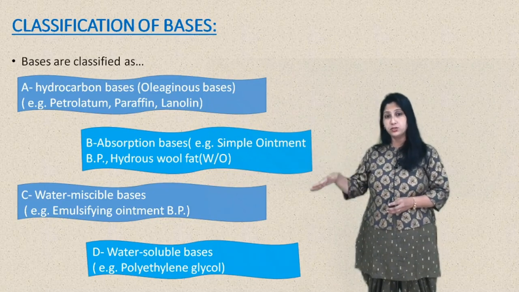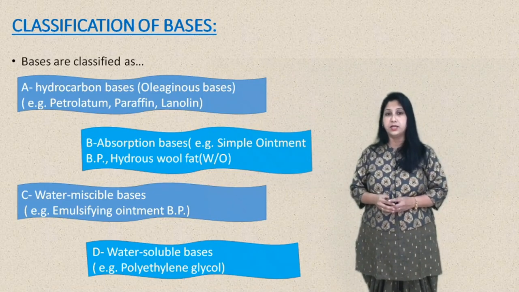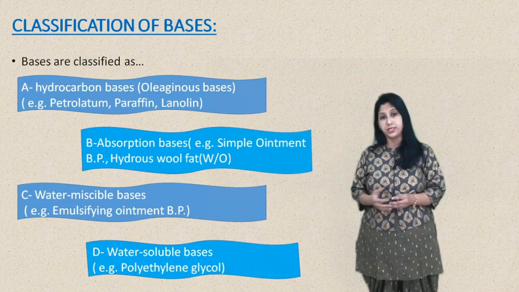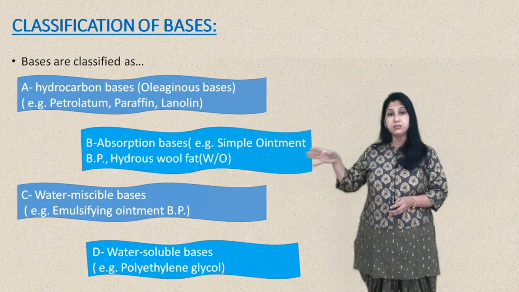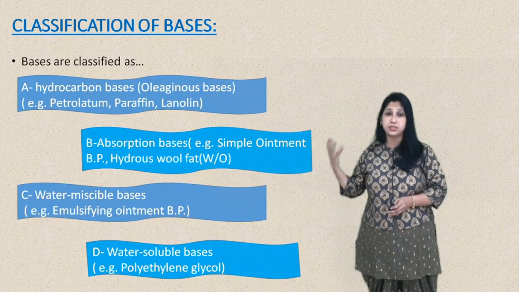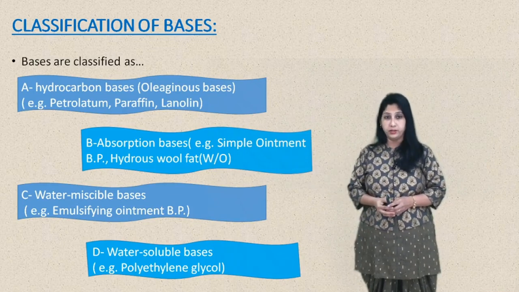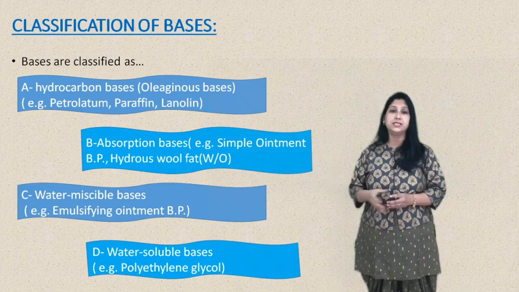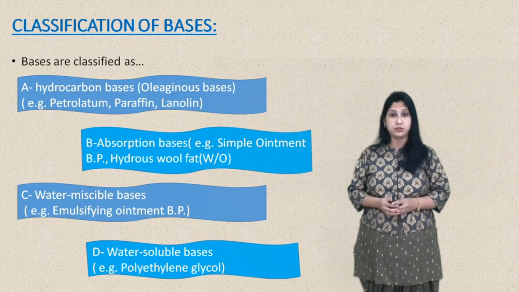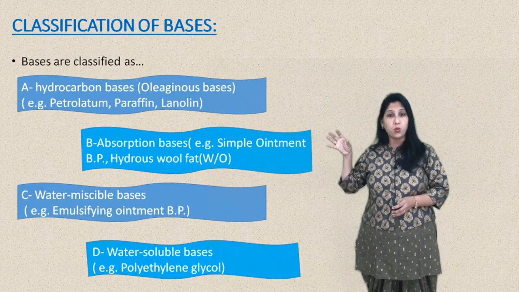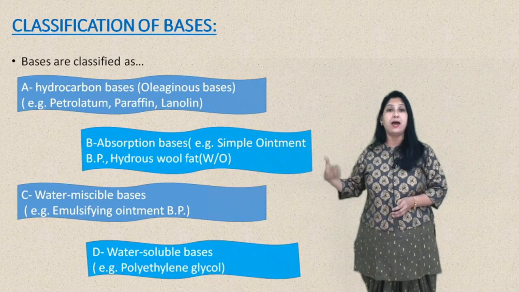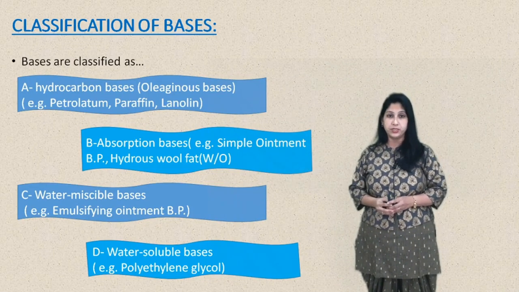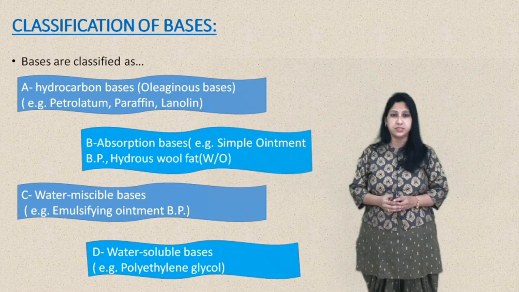Absorption base also includes one more category, that is also known as the water in oil type of base. These bases contain a certain amount of water. For example, hydrous wool fat is an example of the absorption base. These water in oil type bases still have more water absorption capacity compared to the non-emulsified base.